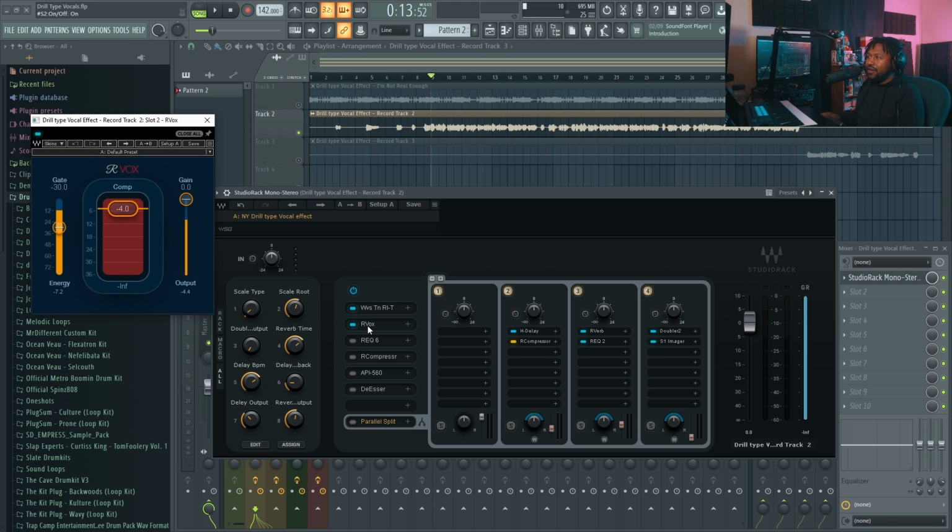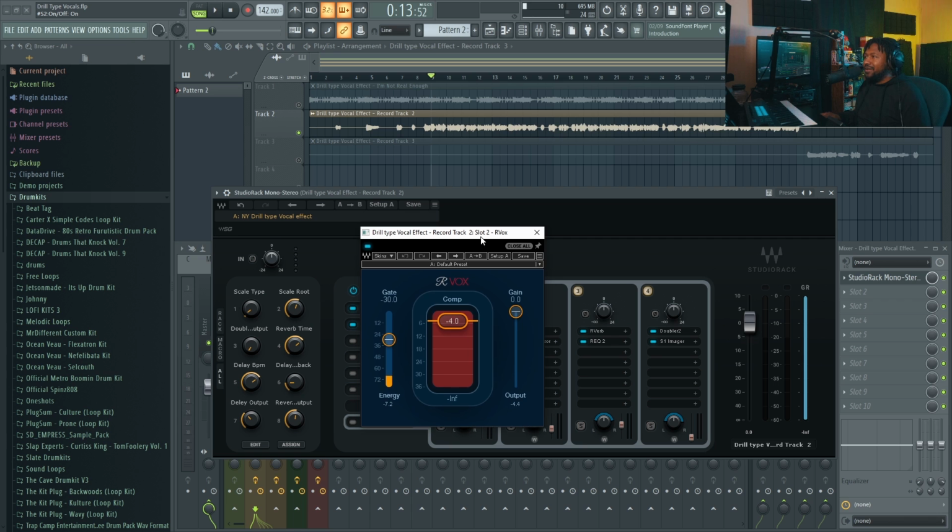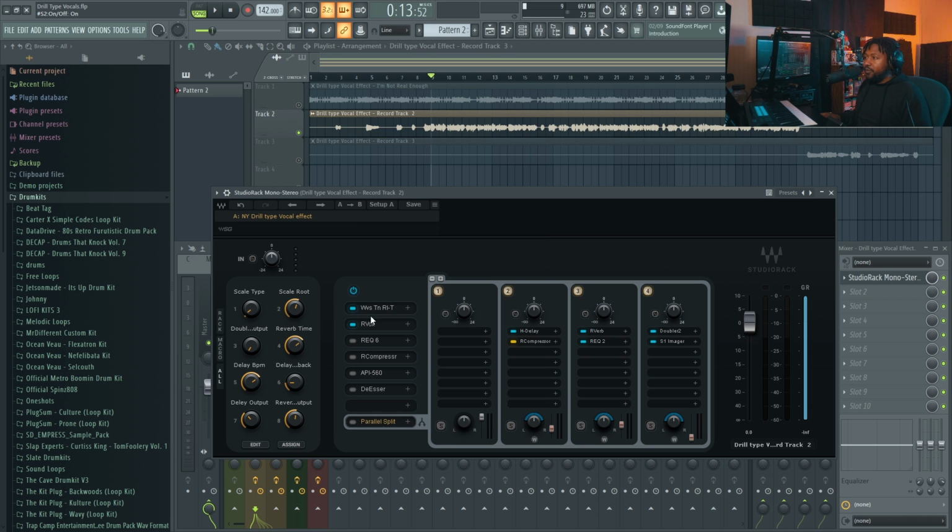Next up, we're gonna use RVox. Why RVox? Because RVox is, like I said, the best gate plugin out there. I love RVox. It's a good gate. It's a good compressor. It's my go-to for starting off my vocals. I put it on every vocal I use. I made a video about it. So this is a gate plugin, so anytime things are quiet, you don't hear no background noise. And I give you a little bit of compression because this is a heavily compressed preset. So I wanted to make sure I do a lot of compression with this preset. So, without it and with it.